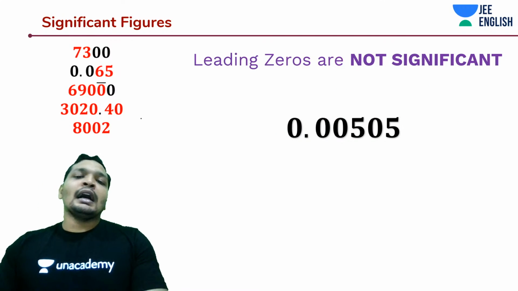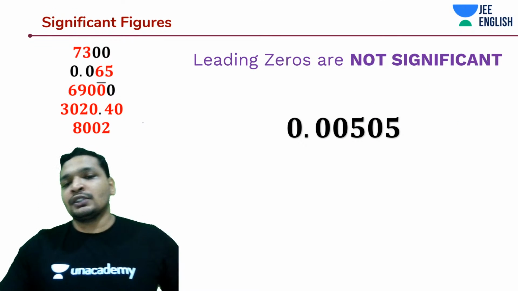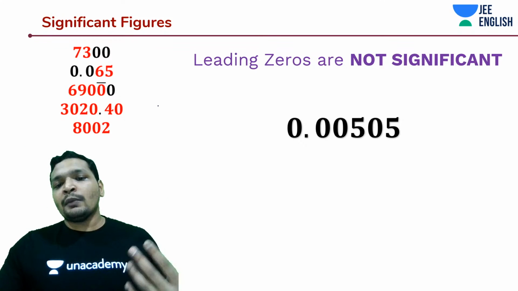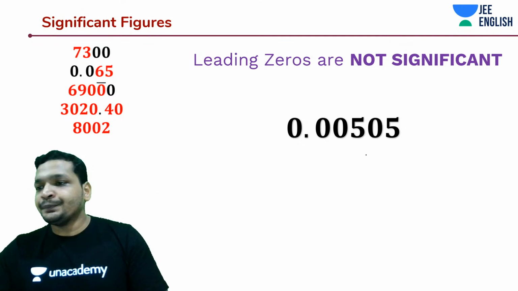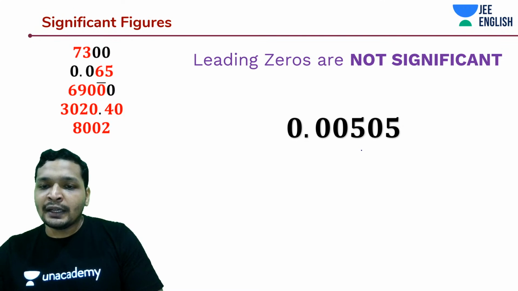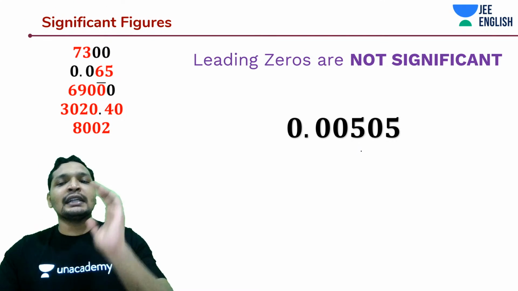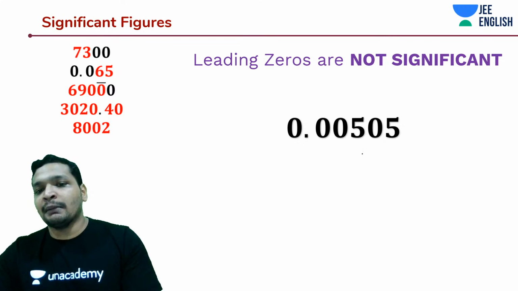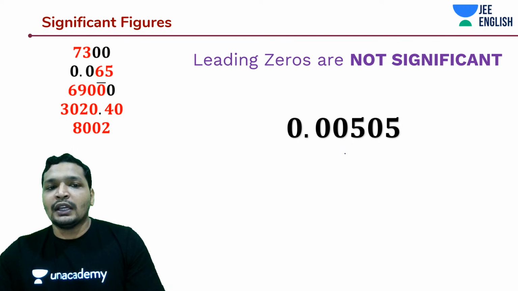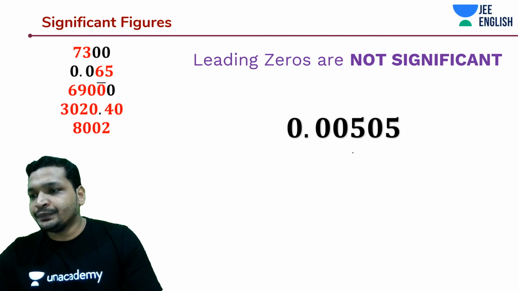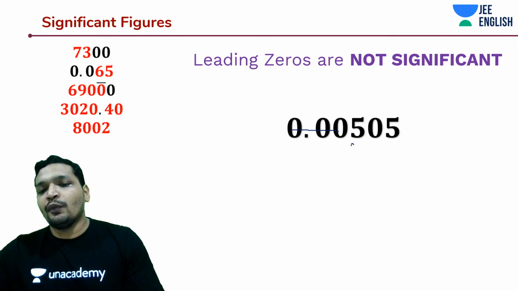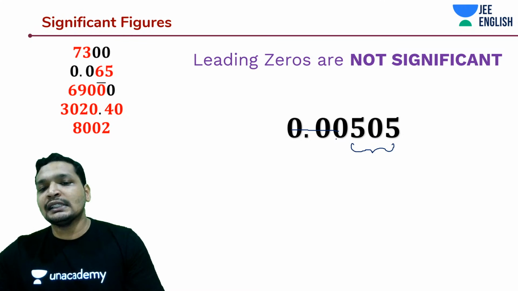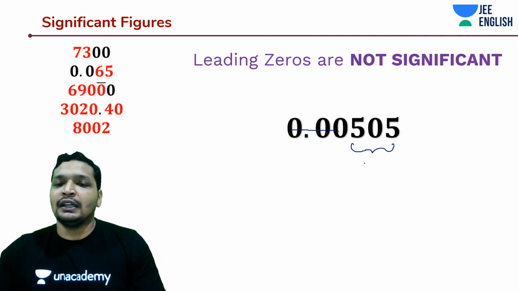Alright. And one more interesting thing, students. What about in this case? How many significant digits are there? Can you start commenting it, students? Like, how many significant digits do you see in this number? Okay, this is the question. Can I say that these three are not significant? Only these three are significant. These leading zeros are not significant.